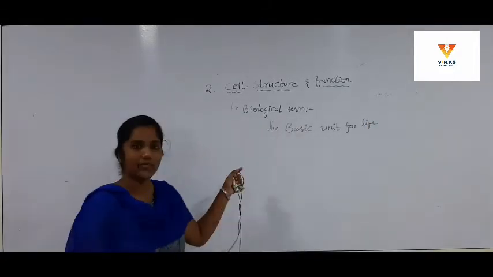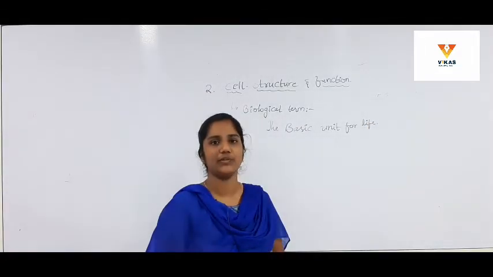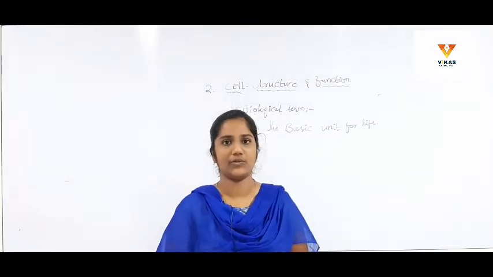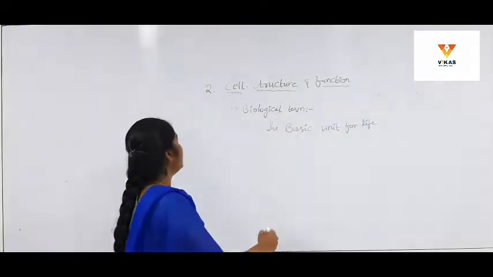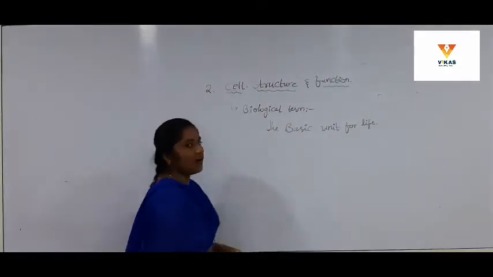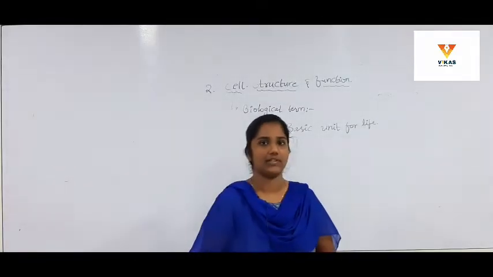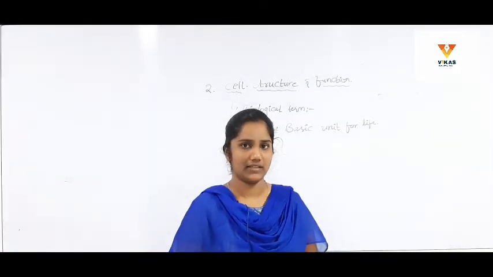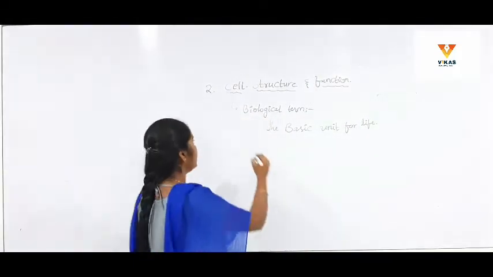Cell is the basic unit for life, which is used to proceed our biological actions like excretion, respiration, nutrition and so on. Depending upon the number of the cells, organisms are divided into two types.